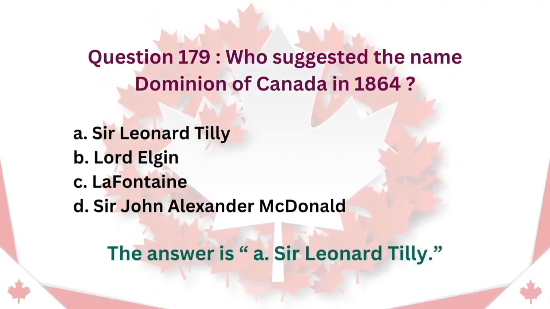Question 179. Who suggested the name Dominion of Canada in 1864? A. Sir Leonard Tilley. B. Lord Elgin. C. La Fontaine. D. Sir John Alexander Macdonald. The answer is A. Sir Leonard Tilley.